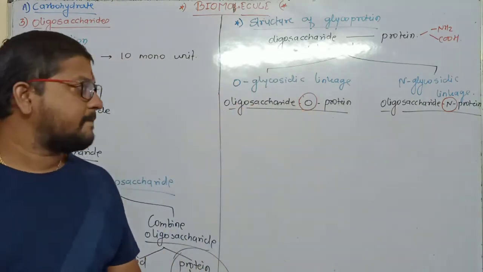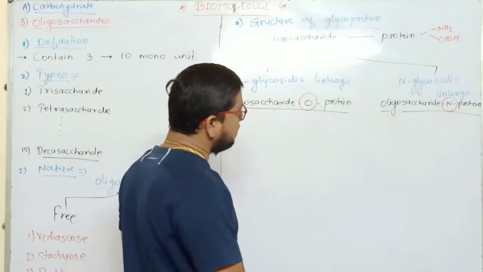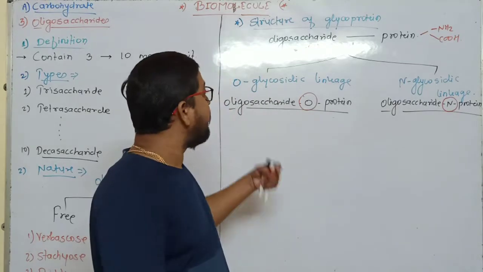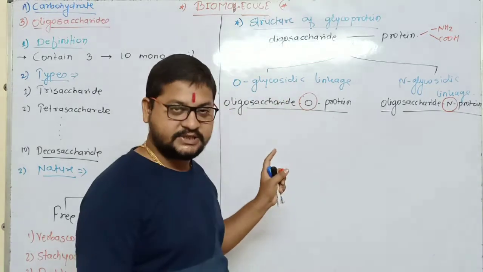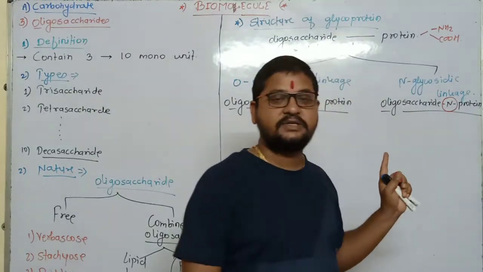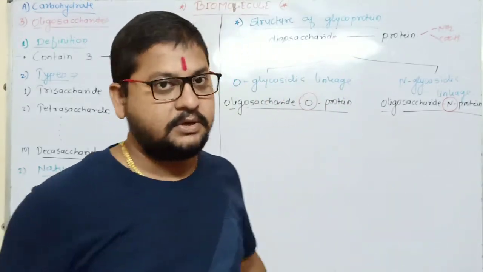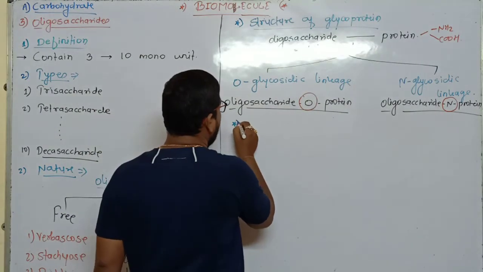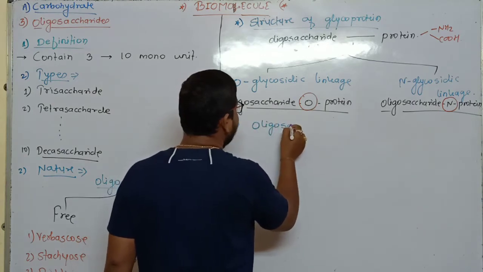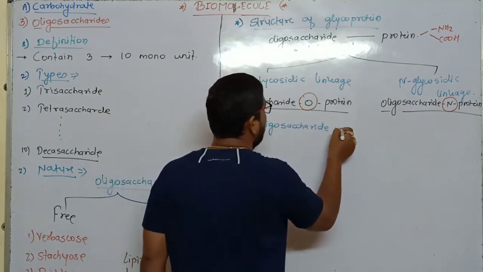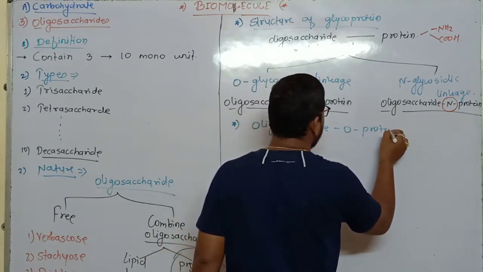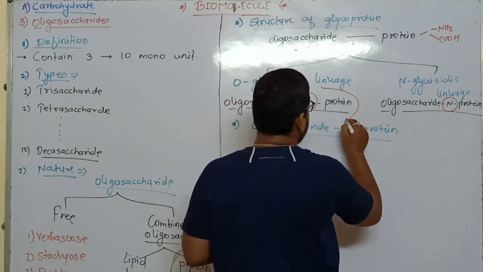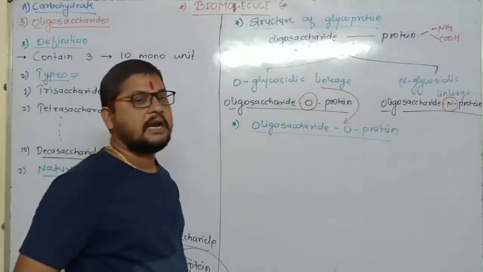Understand? Okay. So in the next, how is this oligosaccharide O protein formed, means when the O-glycosidic linkage formation takes place and when the N-glycosidic linkage formation takes place, what is the condition? The answer to this question, that is, how this O-glycosidic linkage is formed in such a glycoprotein.